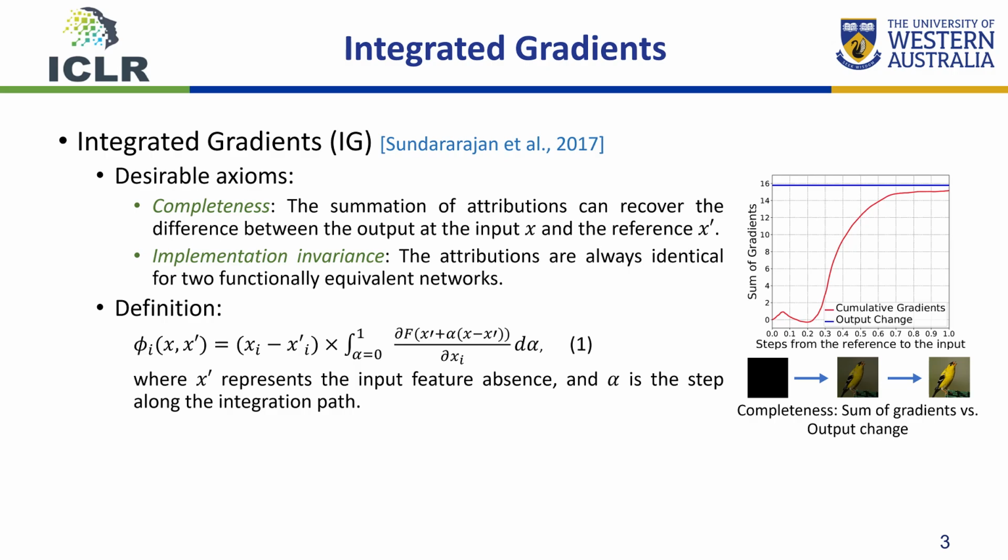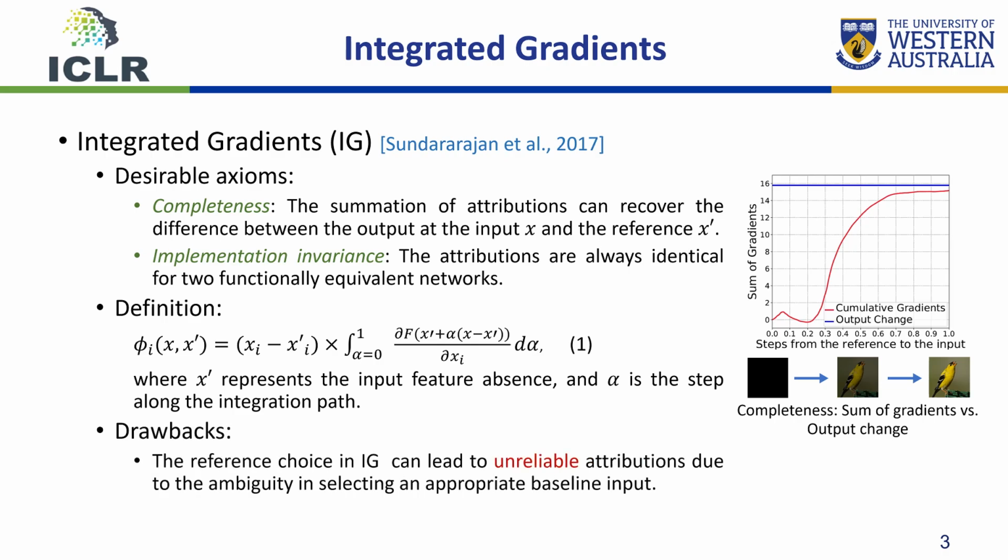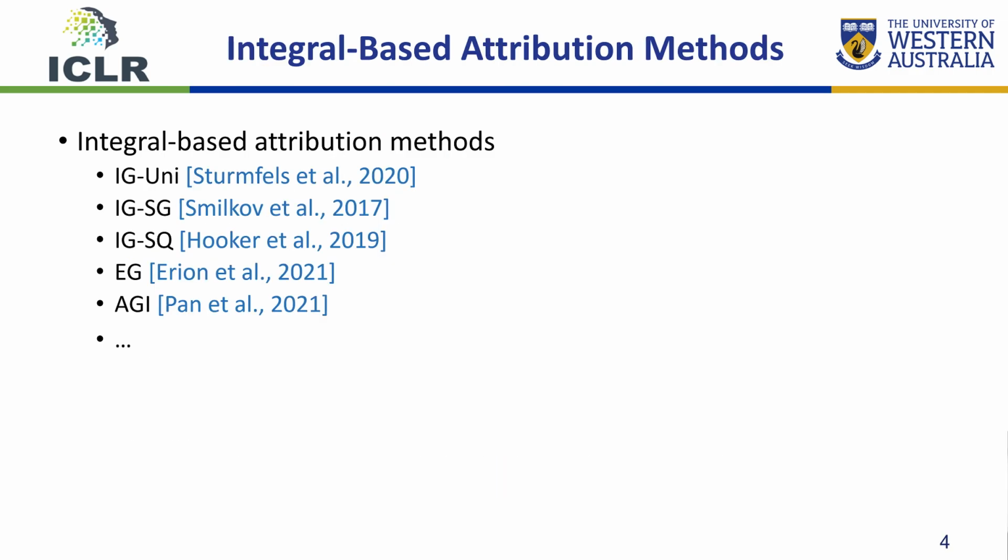However, the reliability of the attributions calculated by IG heavily relies on the reference choice, and it has been observed that IG is sometimes unreliable when the reference is not well defined. To solve this problem, many attribution methods have been proposed to redefine the references.